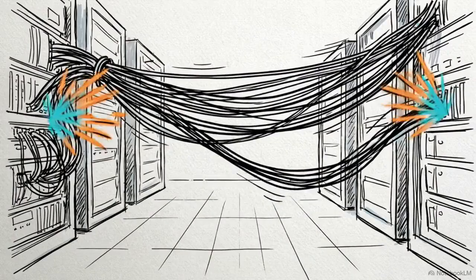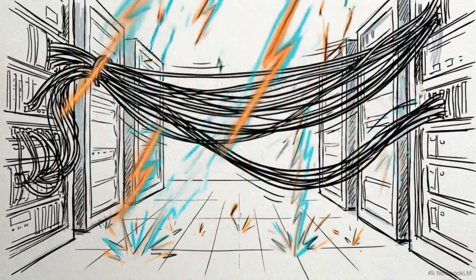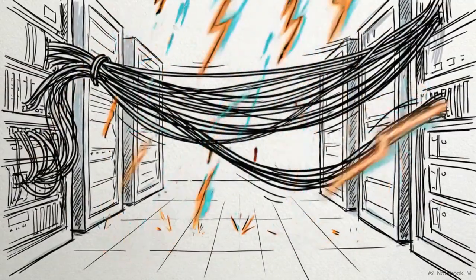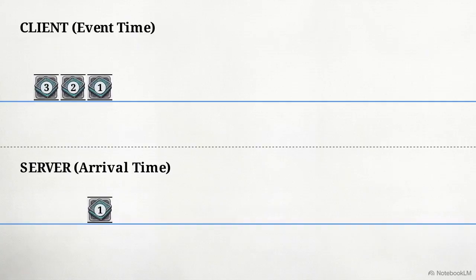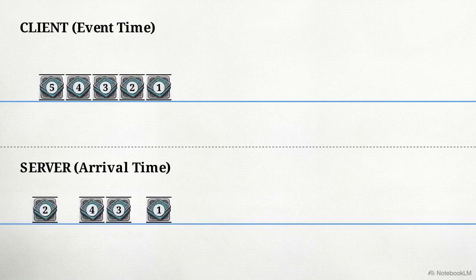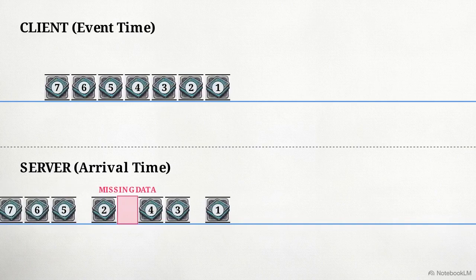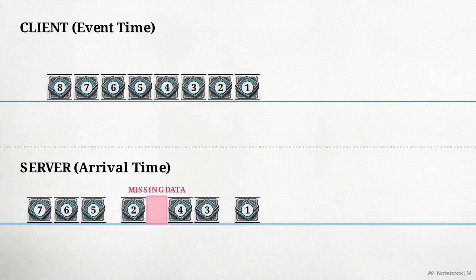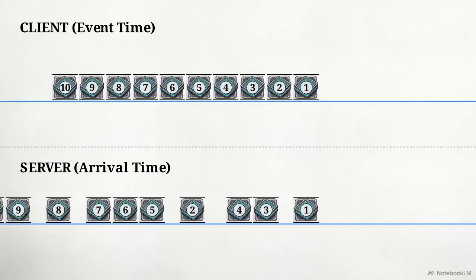But out in the wild, we have to contend with the chaos of distributed networks, mobile buffering, reconnection drops, and routing latency jitter. This creates the time domain paradox. On this split-screen timeline, the top axis shows the client device generating a neat, sequential 5-minute block of continuous data. But down below, the server axis shows those exact data points arriving entirely out of chronological order, separated by massive, unpredictable gaps. The time an event physically occurred is rarely the exact time our server processes it.